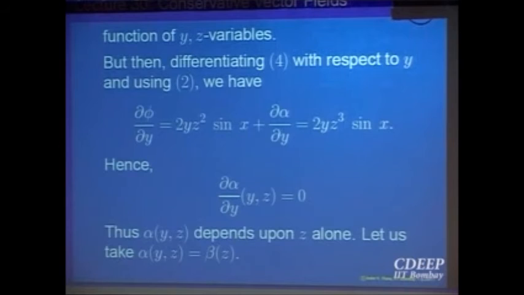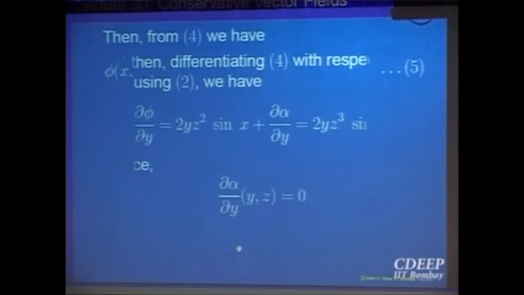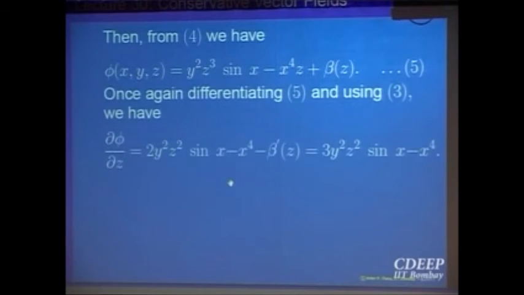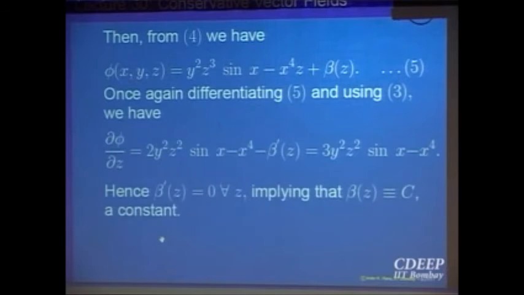So I have improved my estimate for phi, my choice for phi. So phi of x, y, z must be equal to this thing plus, instead of alpha of y, z, just a function of z. Now I will use my third equation, because if this is phi, I already know the partial derivative with respect to z. So equate the two, that will tell me what the function beta of z should be. So that is step by step evaluating using all the data, which says its derivative should be 0. So it must be a constant which does not depend on x, y or z.